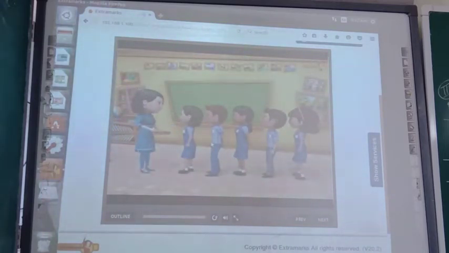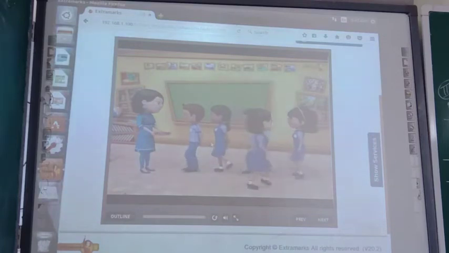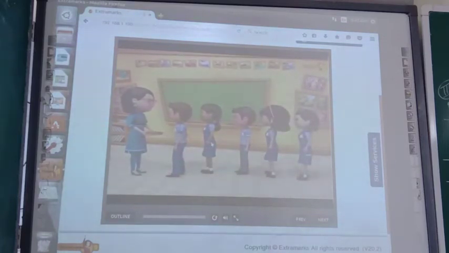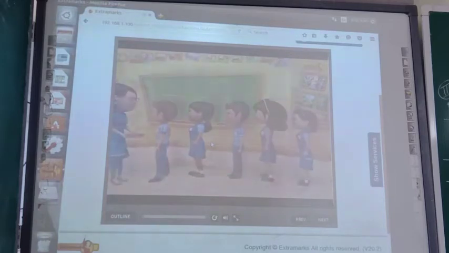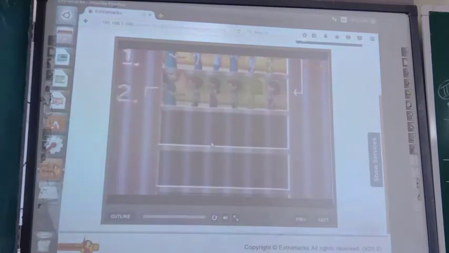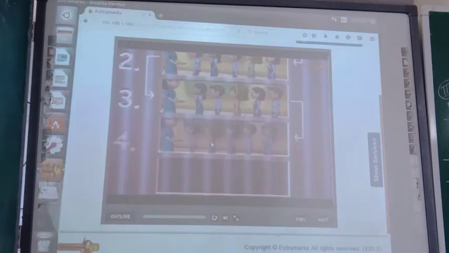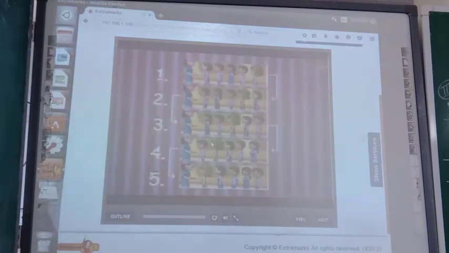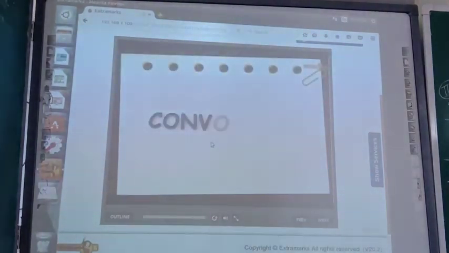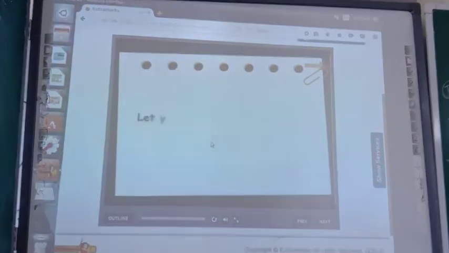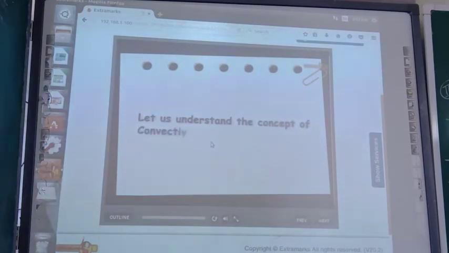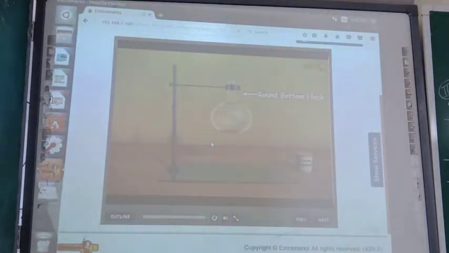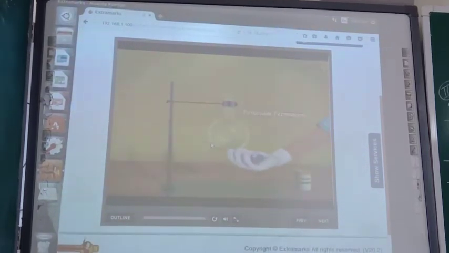Now, the teacher gives another chocolate to the student who was initially at the second position. This student also, after getting the chocolate, moves to the end of the queue. This process continues till all the students get a chocolate. In this example, the chocolates are distributed as per the principle of convection. Let us understand the concept of convection by an activity. Suspend a round bottom flask from a clamp stand. Put some crystals of potassium permanganate in it.